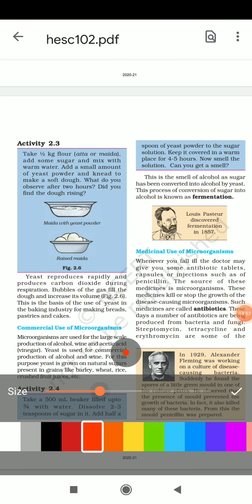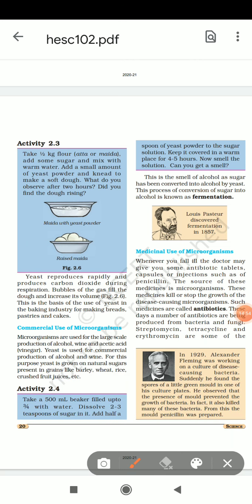What is fermentation, which is very clearly to discuss. I hope you understood what fermentation is, the process of sugar being converted. When we convert sugar by yeast, this process, the conversion of sugar into alcohol by yeast, is called fermentation.